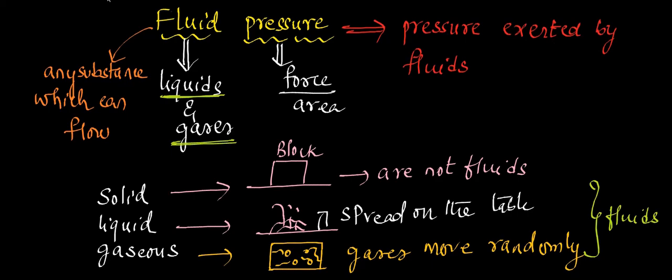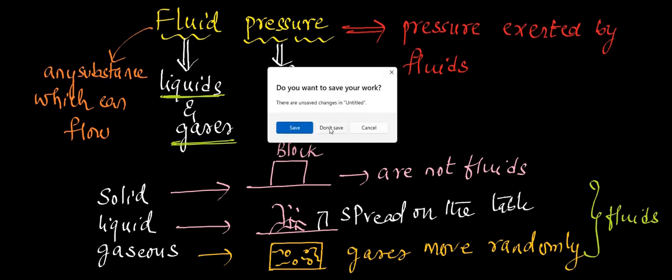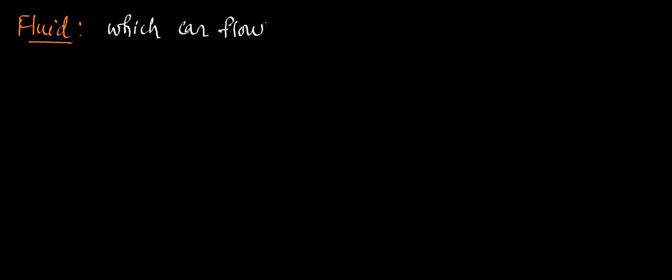There are certain basic terminologies that are given in your textbook. Now we'll discuss them one by one. I think you are clear with the fluid, right? So what is a fluid? Anything which can flow from one place to another place or from one point to another point is taken as a fluid. And what are the examples of fluids? You can take liquids and you can take gases.